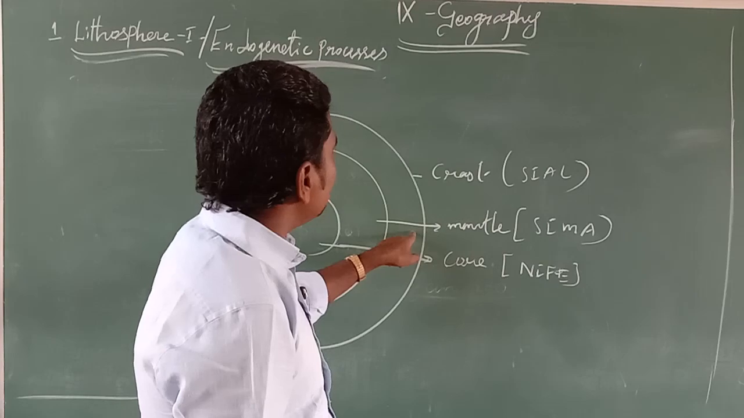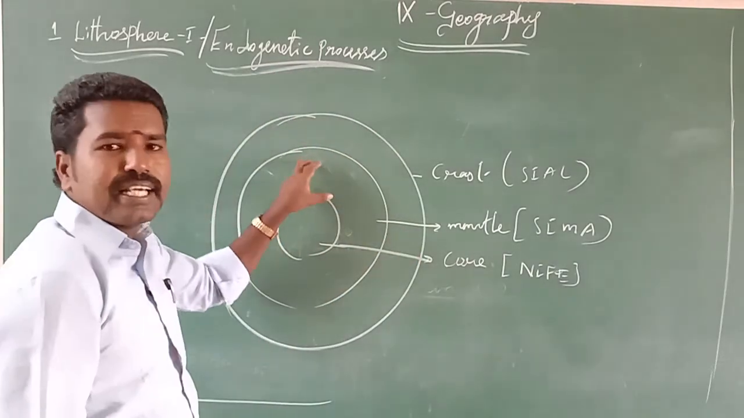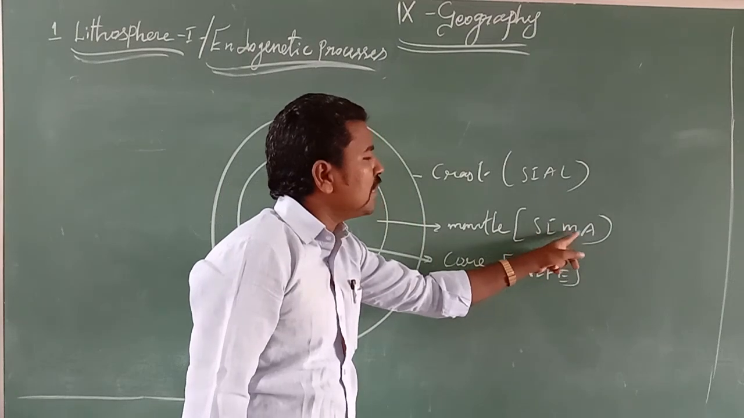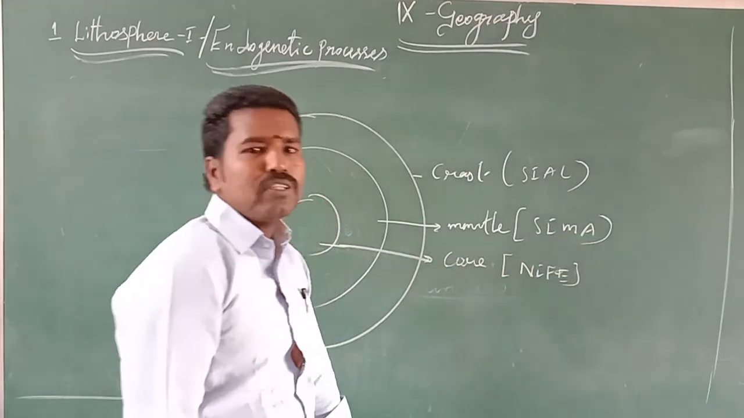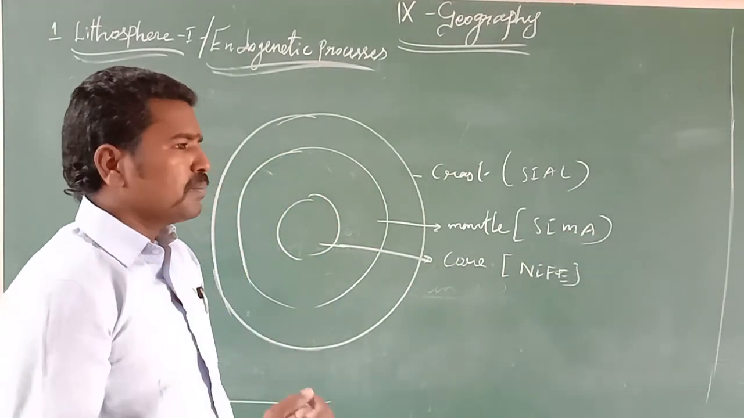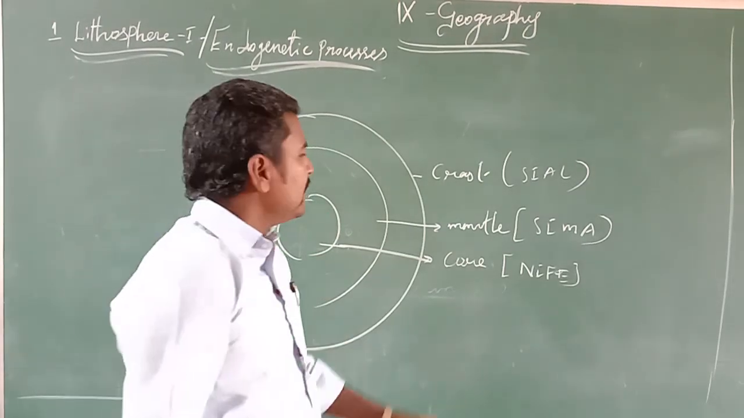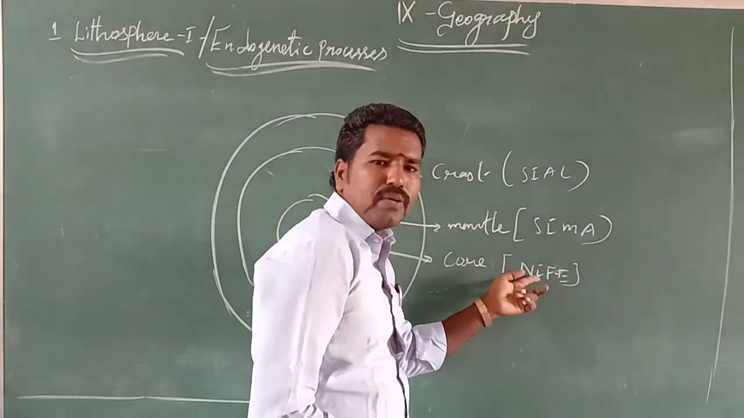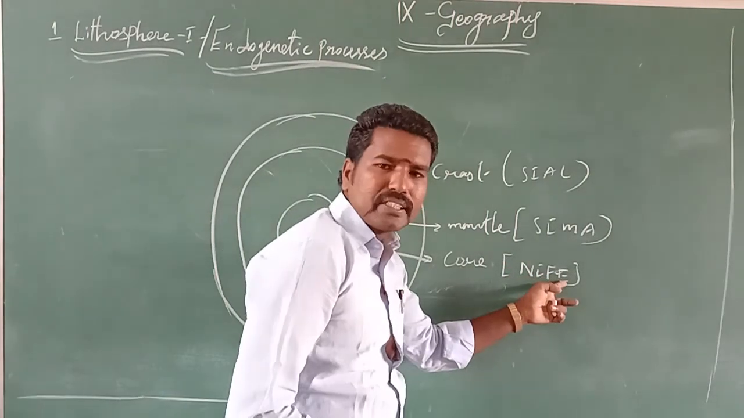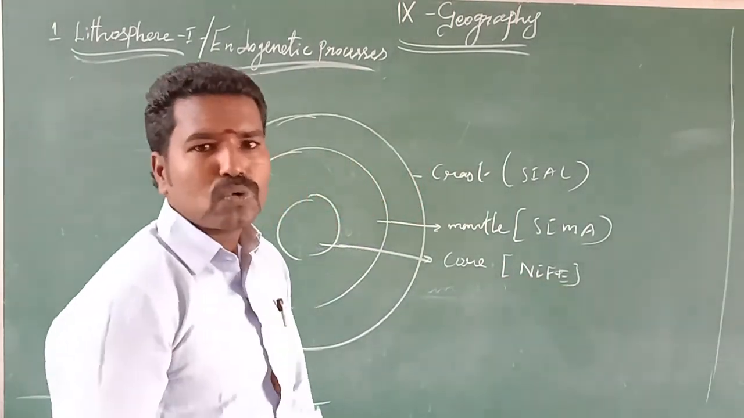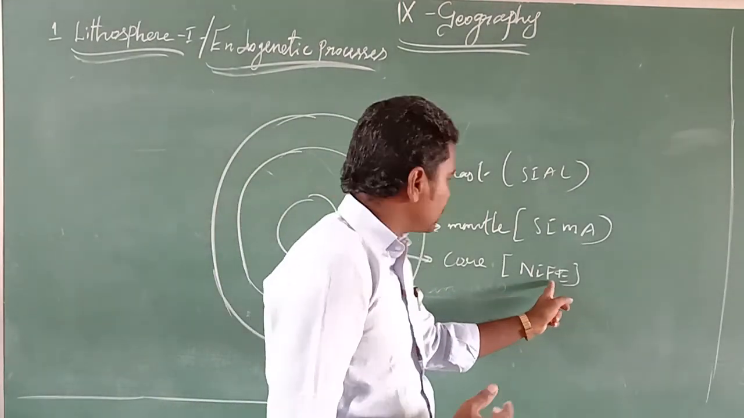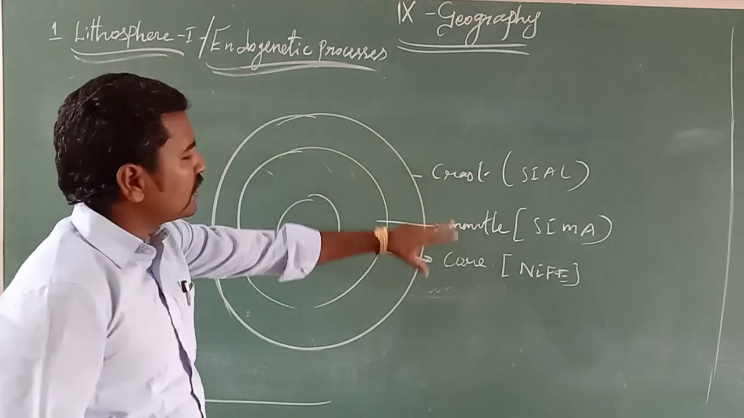Second, the mantle. The mantle is the interior layer, the second or middle layer of the earth. The mantle is made up of silica plus Ma for magnesium. Magnesium is a kind of important alloy. And third, the core. The core is made up of nife: Ni for nickel and Fe for ferrous. It is simply called iron. Iron is also called ferrous because of its Greek word.